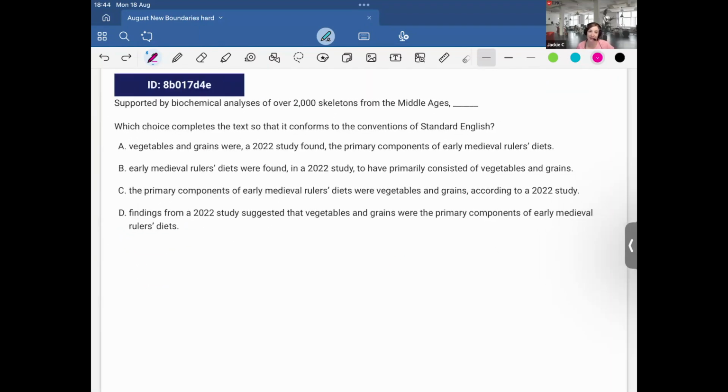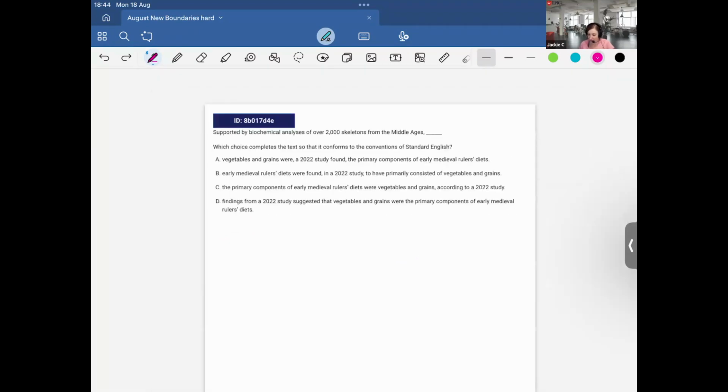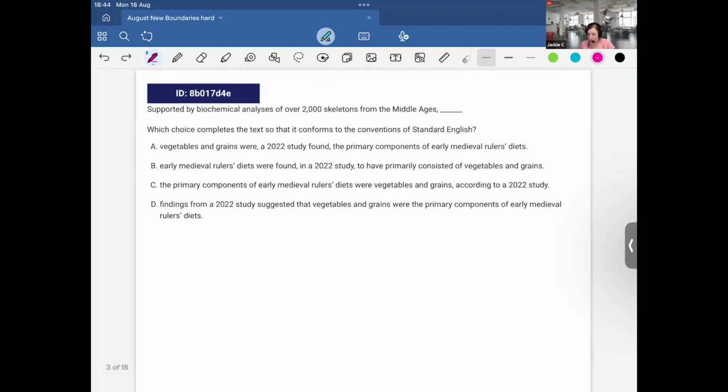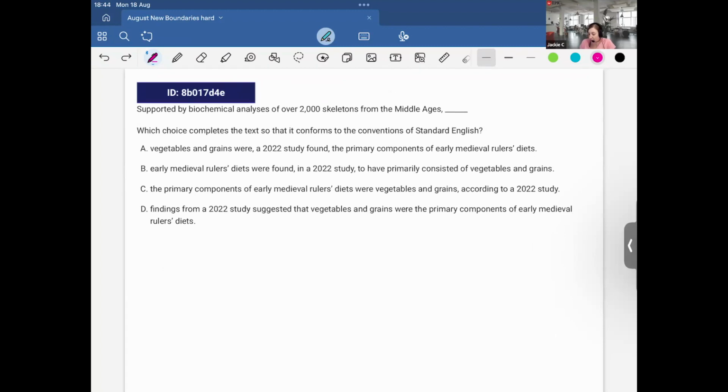Okay, quick scan of the answer choices. I see that all the choices are longer, right? Like the previous two are quite short, only 2 to 3 words. Here I have a whole sentence. So I know before I even read that I'm dealing with modifiers. And with modifiers, we always must place the subject immediately after the comma here.